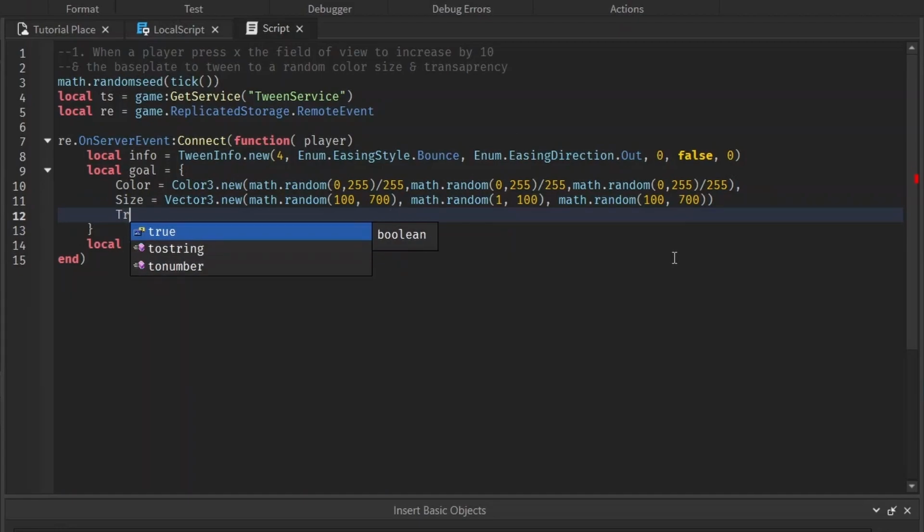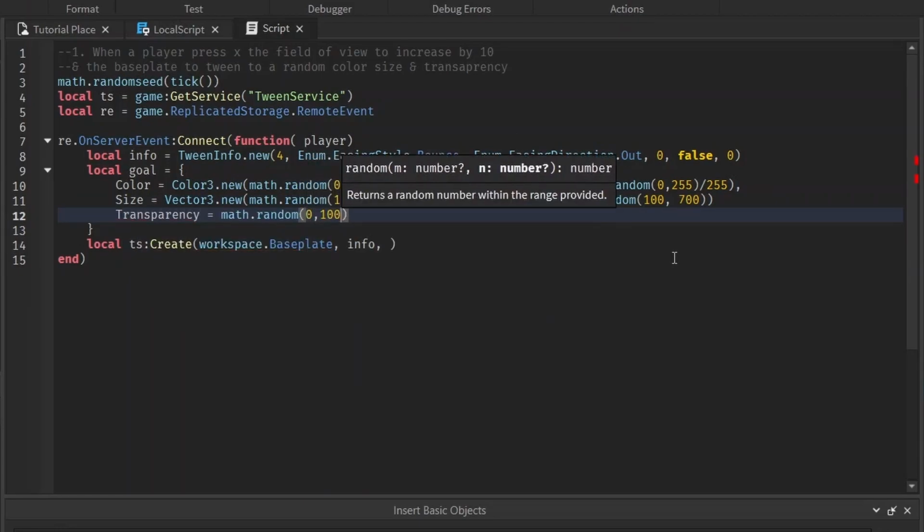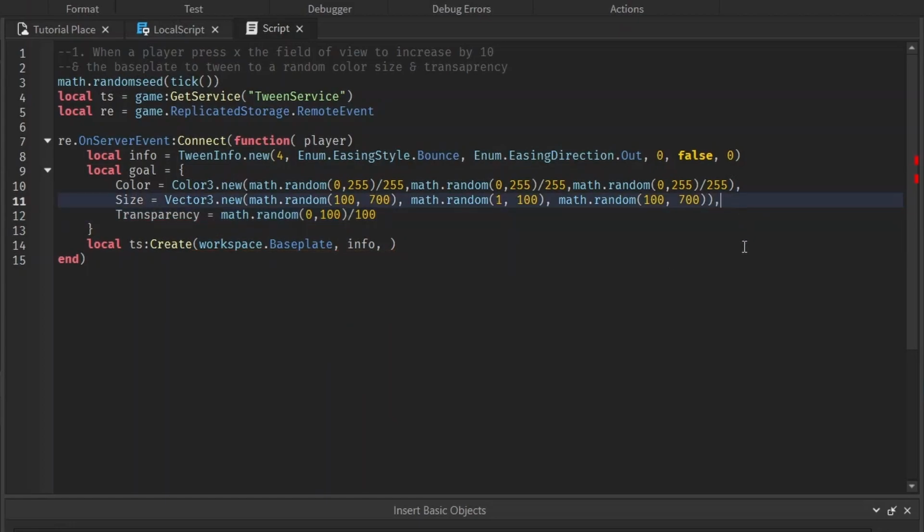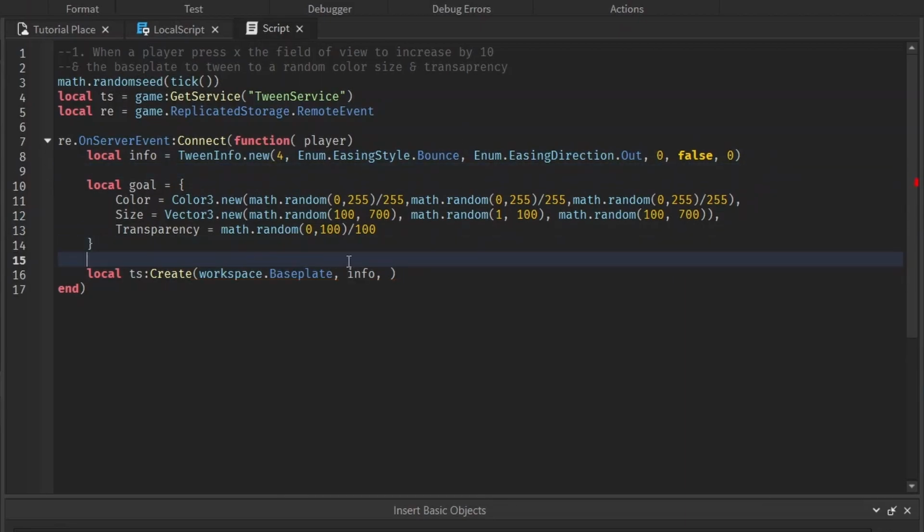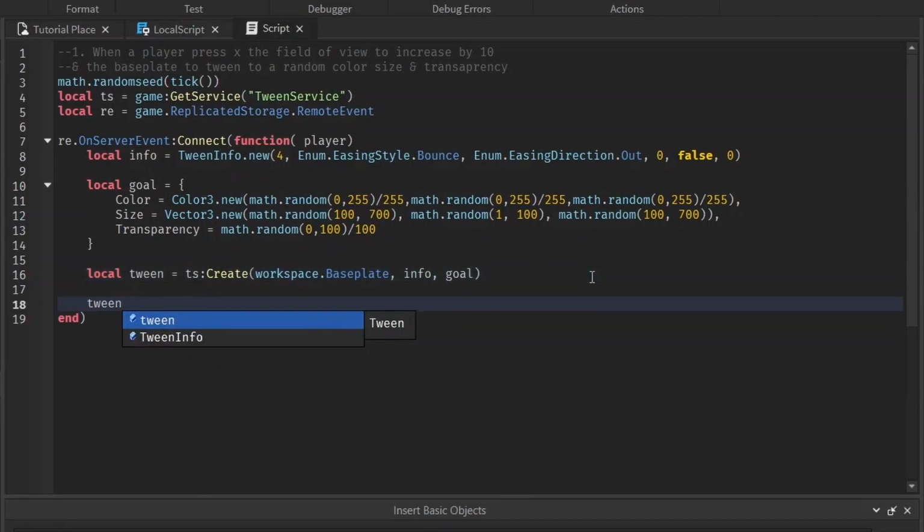And transparency, this one will be easy since it's only one random number. The random 0 to 100. We can divide that by 100. I just forgot about the comma while I was talking about forgetting about the comma. Space this out a little bit so it looks nicer. Goal. And let's set this equal to tween. And now we can play the tween finally.